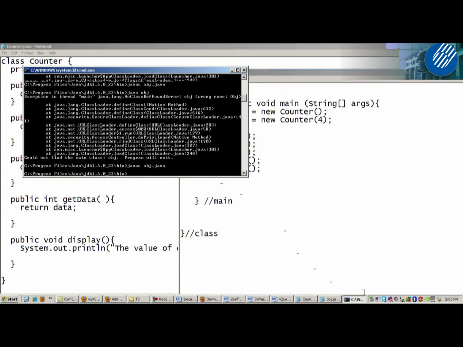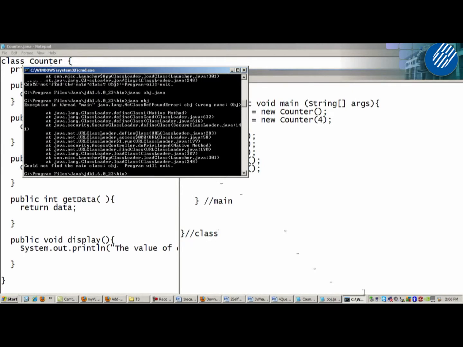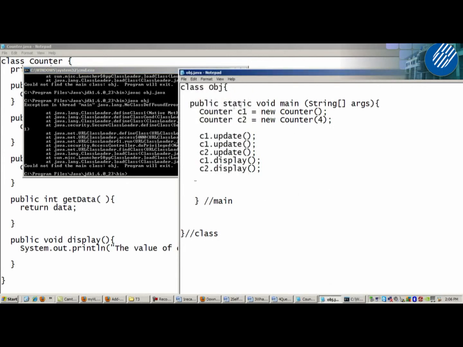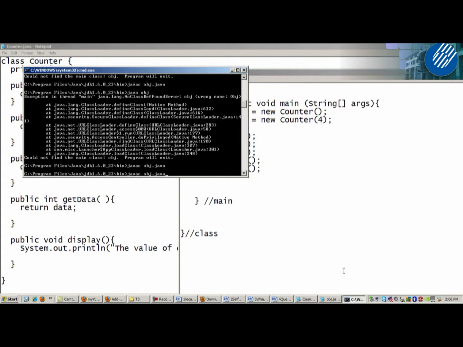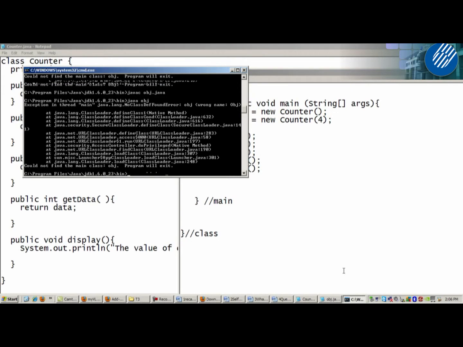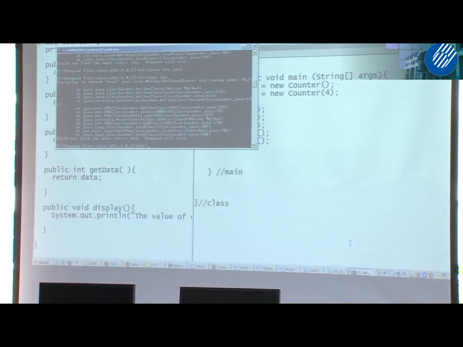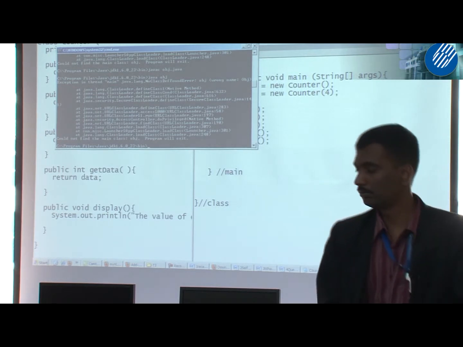Can you run? Public static void main string args, class obj. Anyone can run? Can run. I think having some problem compiling.